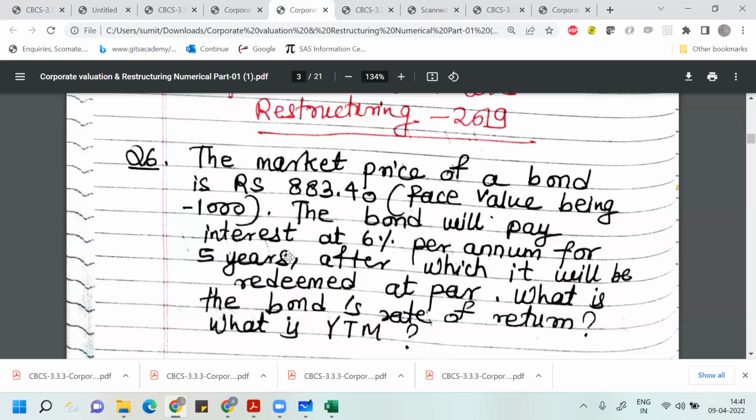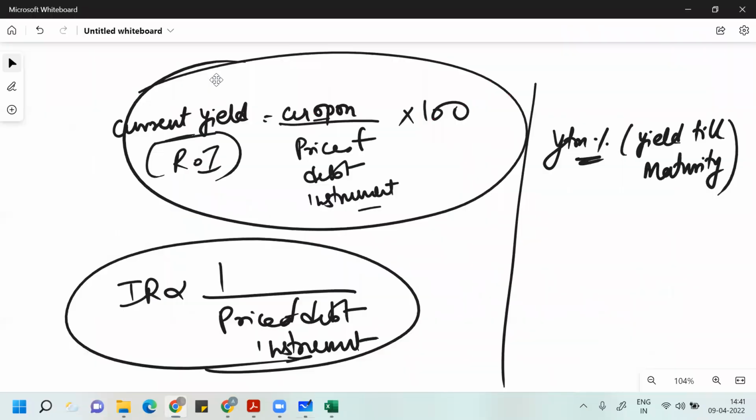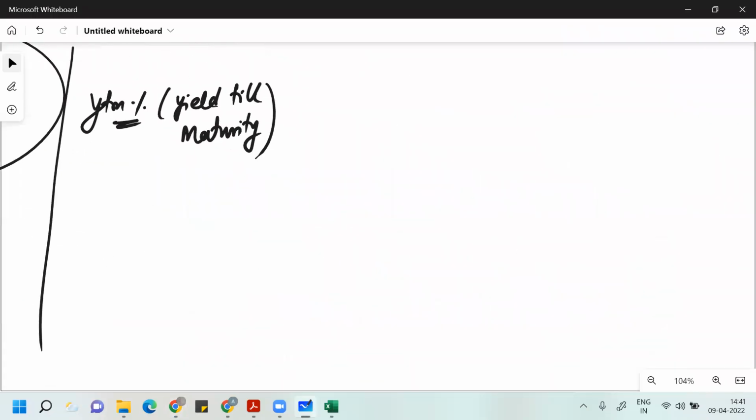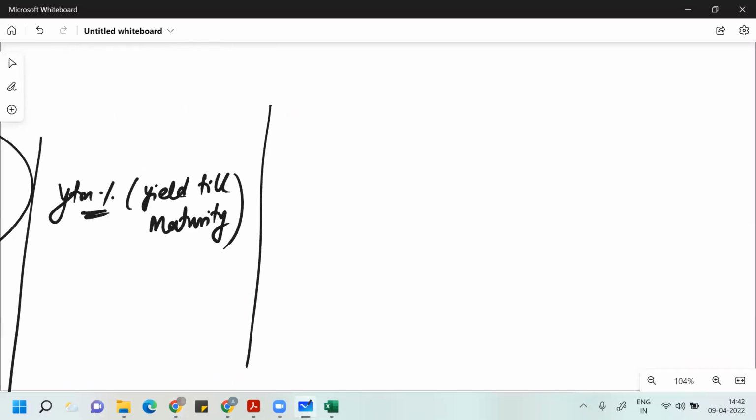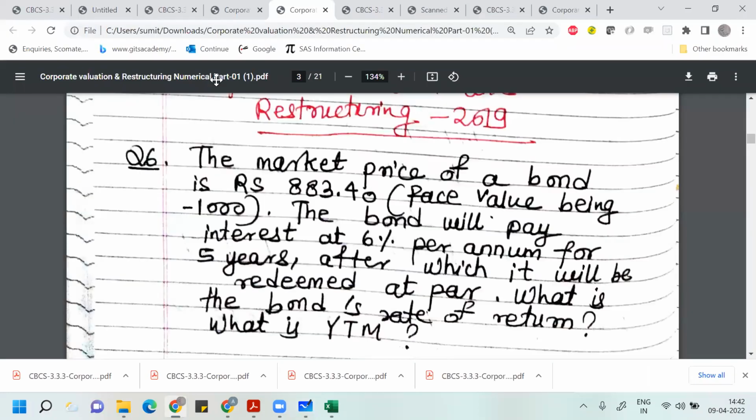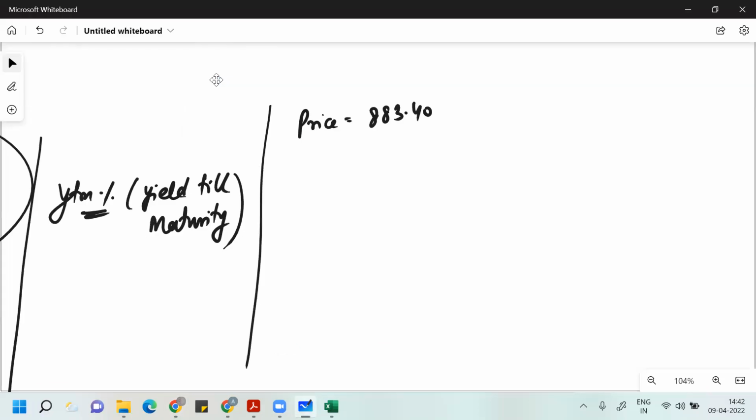Yes, sir. If you see what is there in this problem, they have given us the price, 883.40. Then the coupon rate is 6%.